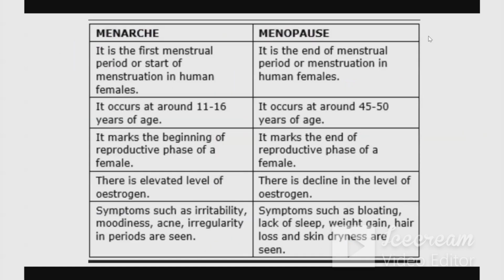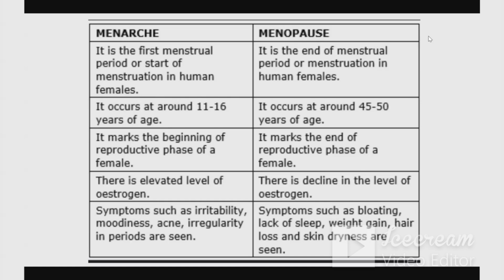So what is the difference between menarche and menopause? Menarche is the first menstrual period or start of menstruation, whereas menopause is the end of the menstrual periods in human females. Menarche is from 11 to 16 years, whereas menopause is 45 to 50 years. Menarche is the beginning of the reproductive phase of a female, whereas menopause is the end of the reproductive phase of a female.